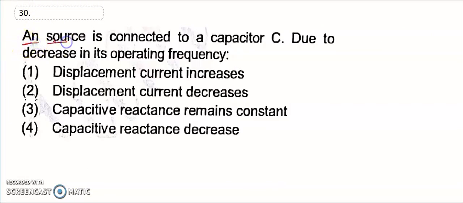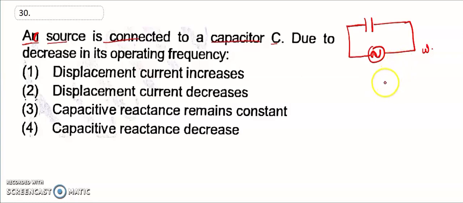Question 30: an AC source is connected to the capacitor C. So this is an AC source connected to the capacitor. They have asked about the operating frequency omega. So let's come to the point: when an AC source is connected to the capacitor, we get the capacitive reactance.